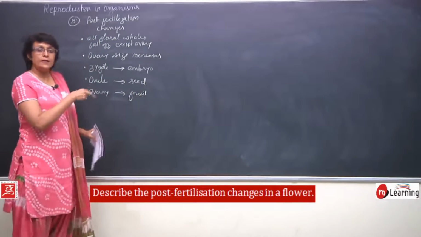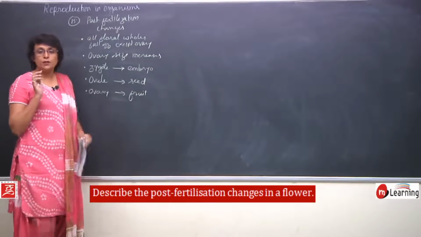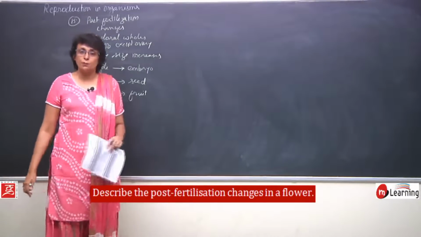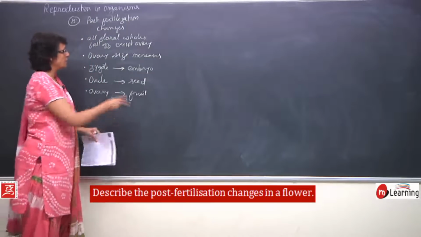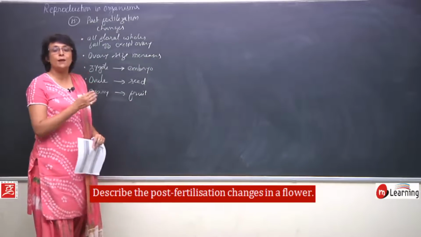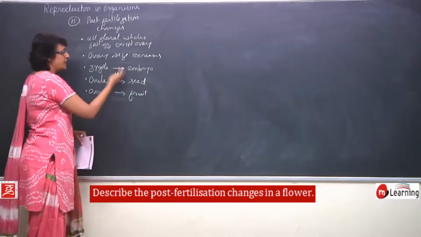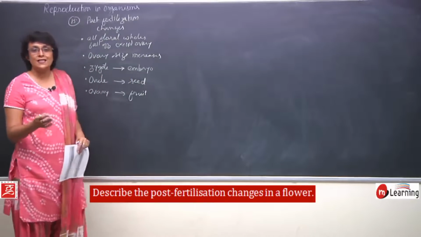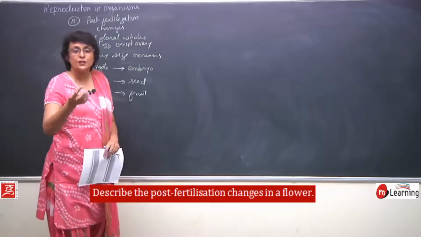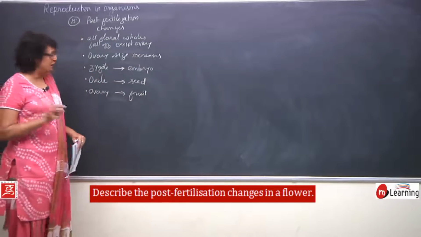So again, these are not the detailed changes that we have written here, because our first chapter is only about the basic things based on reproduction. But when you study the entire chapter of reproduction in flowering plants, we will be able to know the sequential changes which take place. Like zygote into embryo is not like one step. Zygote divides into two cells, upper cell gives rise to some parts of the embryo, the lower cell produces some other parts. So, that is the detailed part.